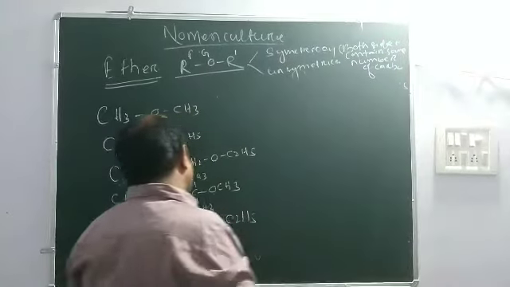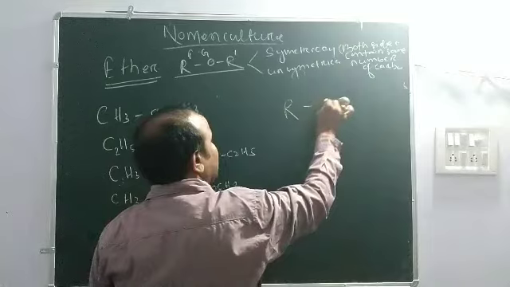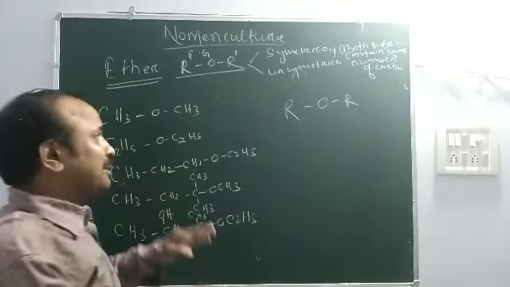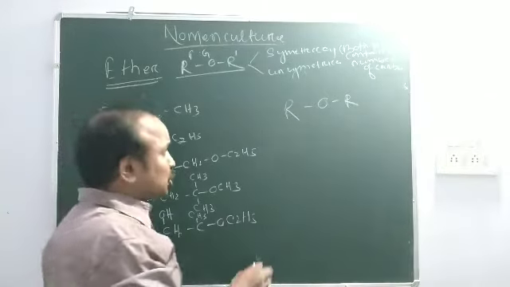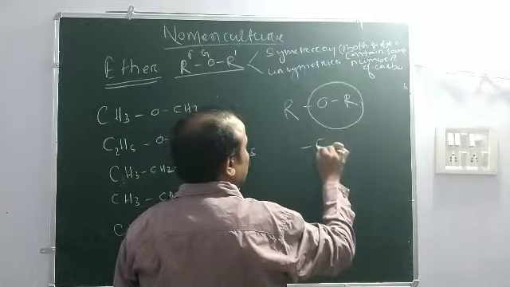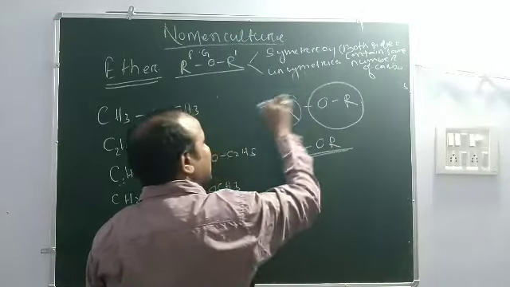In the ether group, the functional group is ROR. This is the most important part for naming the ether. The ether is the RO bond, and this is the alkyl group.